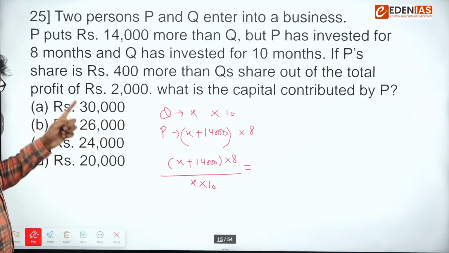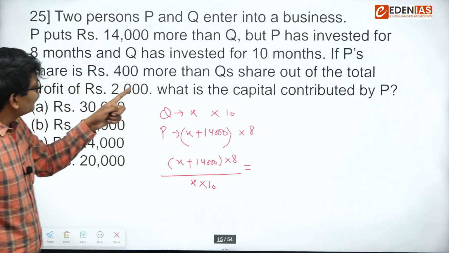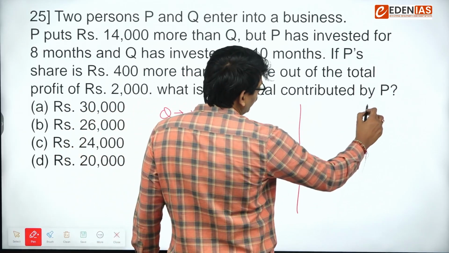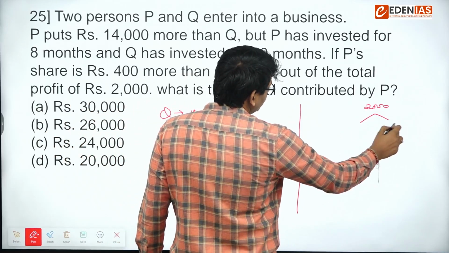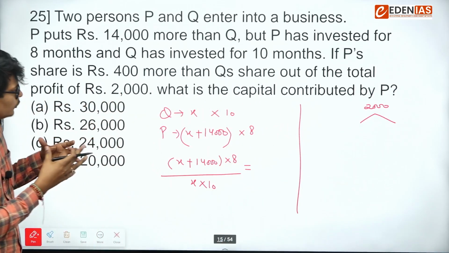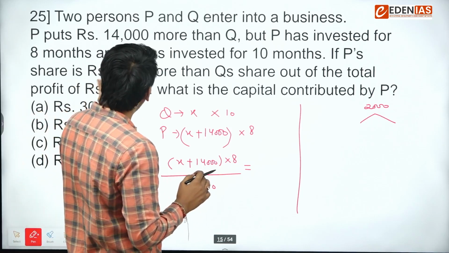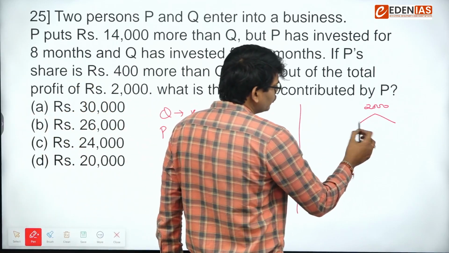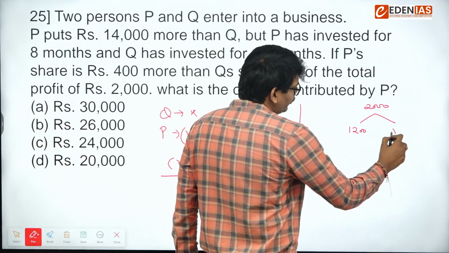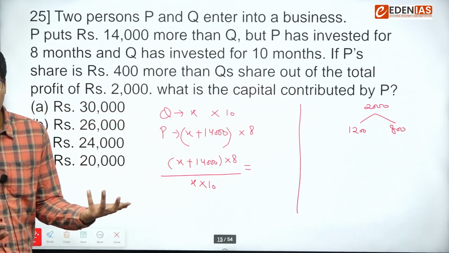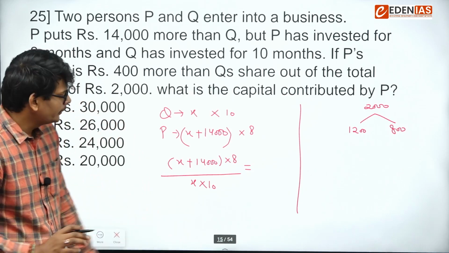Next, P's share is 400 more than Q's share out of the total profit 2000. So this 2000 rupees is divided between P and Q such that P gets 400 more than Q. We can find these two numbers directly by hit and trial also, 1200 and 800, right?